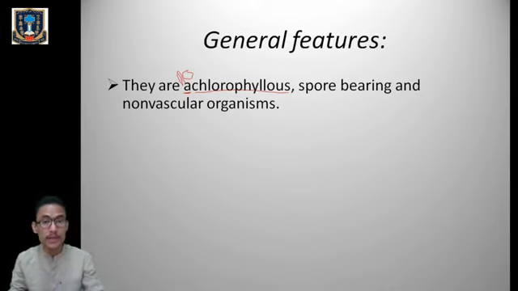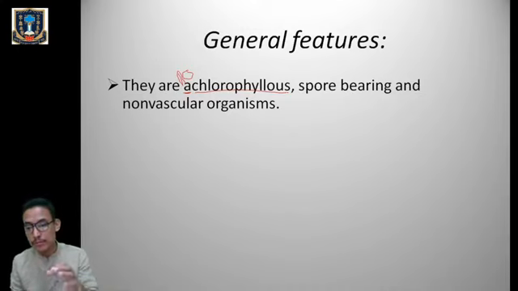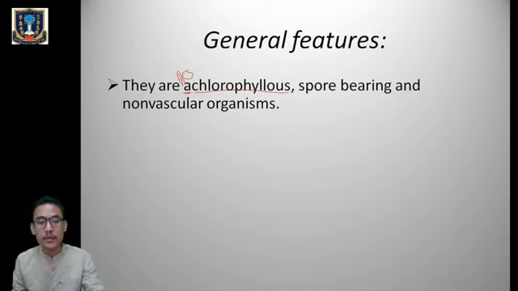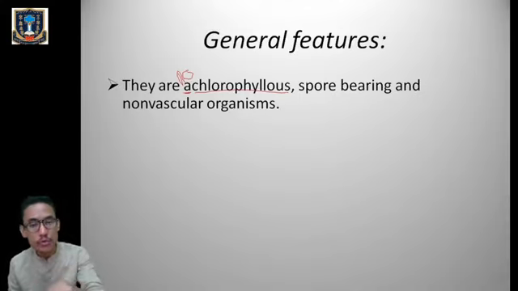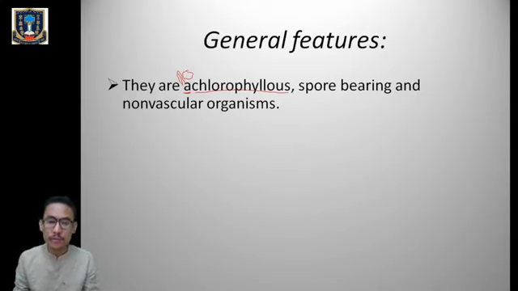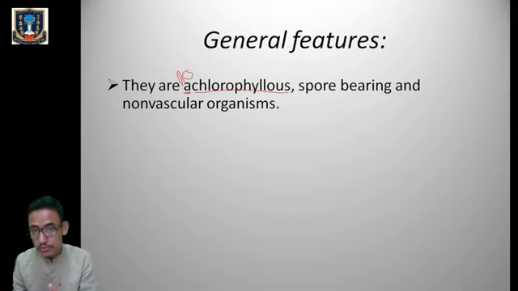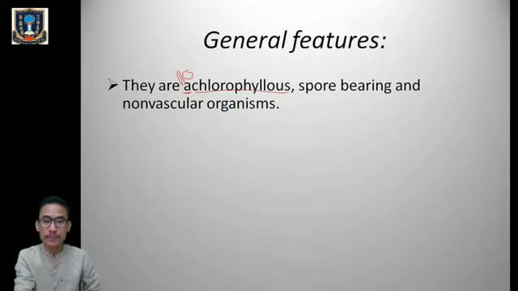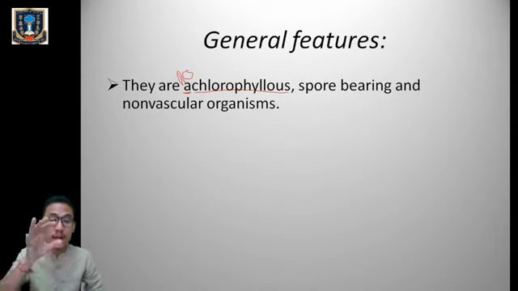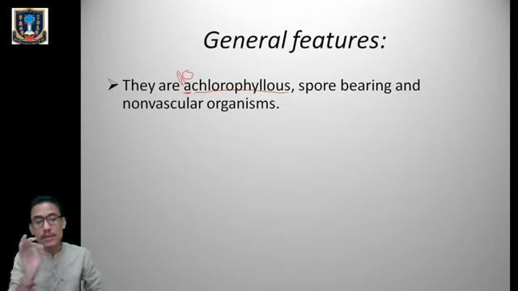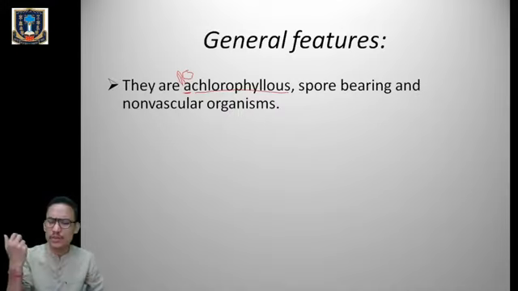Since they don't have chlorophyll, you can simply predict that they are heterotrophic in nature. Because they don't have chlorophyll, they cannot synthesize their own food molecules, so they are mainly heterotrophs. Afterwards we will discuss the different types of heterotrophs also, because we have already learned that we have a parasitic mode of nutrition and a saprophytic mode of nutrition. When we discuss nutrition, at that time we will talk about the heterotrophic mode of nutrition. To remember, they don't bear chlorophyll, they bear spores, and they are non-vascular organisms. They don't have xylem and they don't have phloem.